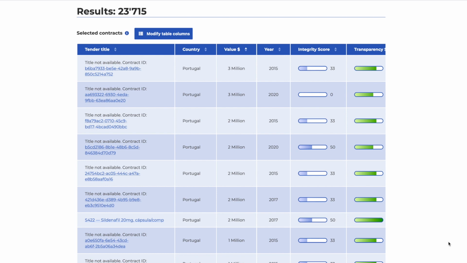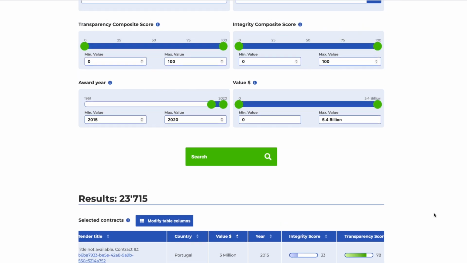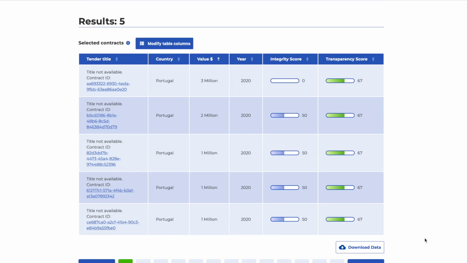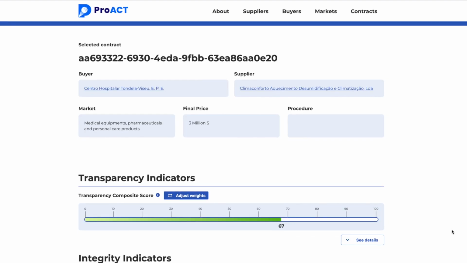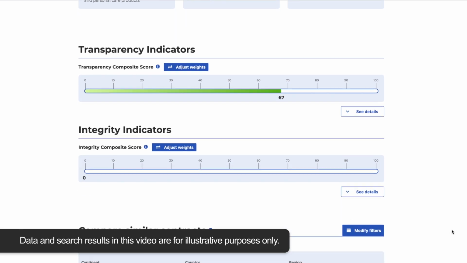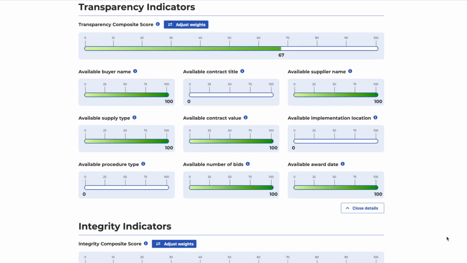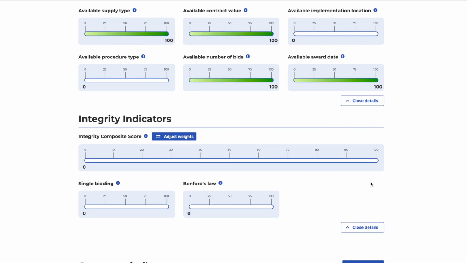You may be further interested in high-value contracts, awarded during the general period covering the COVID-19 pandemic. Filter by 2020, and contract value greater than 1 million. View the list of contracts and have a quick overview of their transparency and integrity scores. Click on any contract to view details about the contract and its score. Further, click on See Details to see underlying factors for the transparency and integrity score.